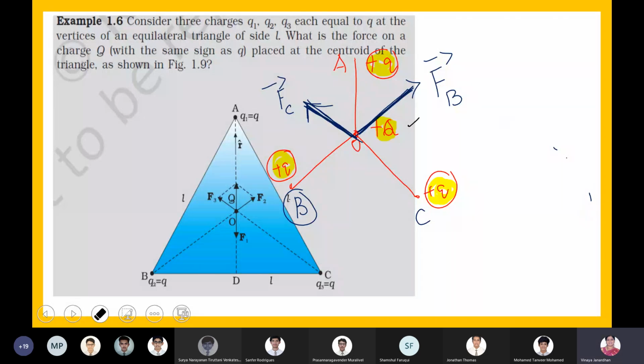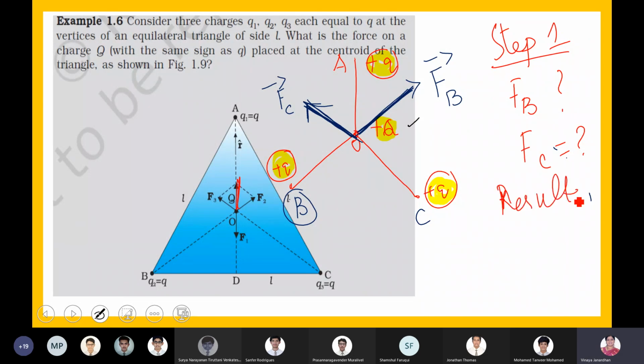So let me find, boys, step one, what is FB. The magnitude of force FB, what is the magnitude of force FC? And then we'll find the net force, the resultant of FB and FC.